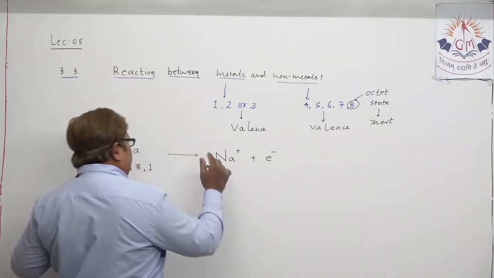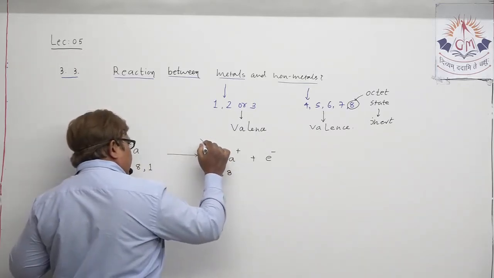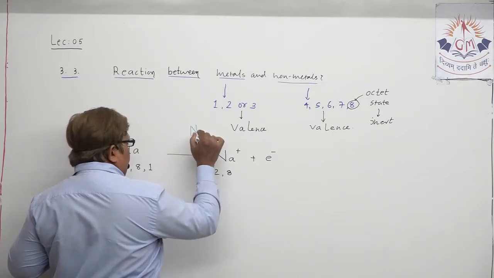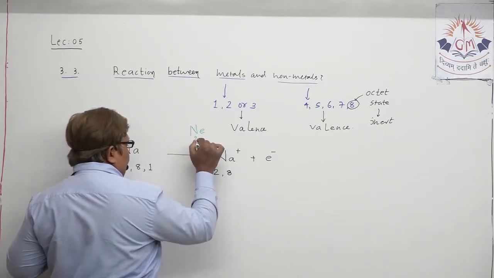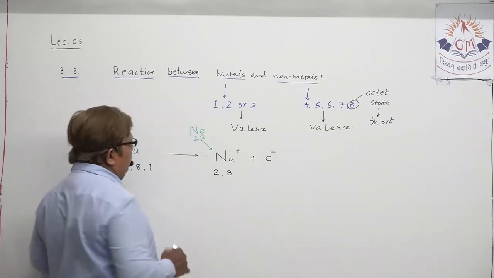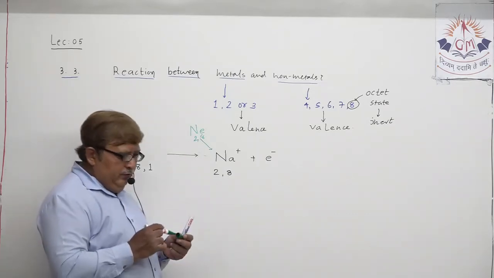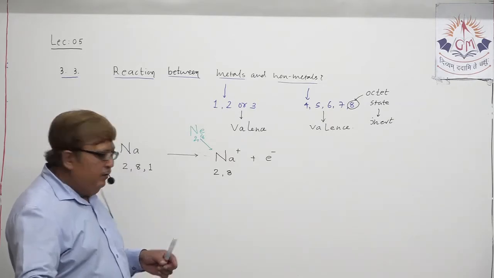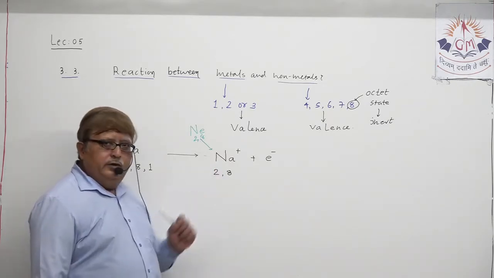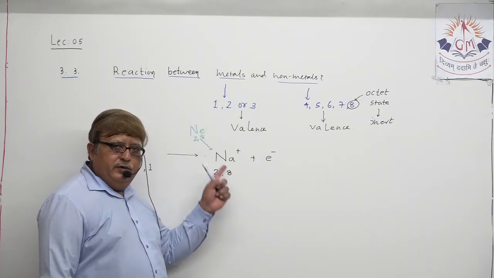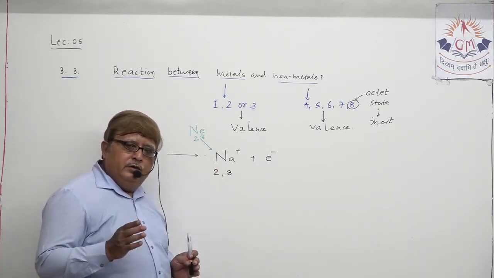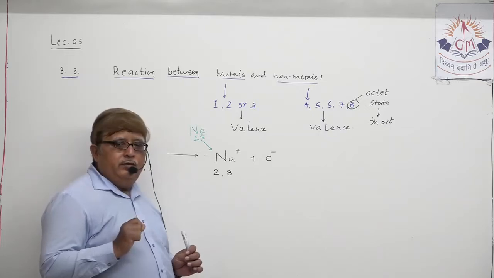It is the electronic configuration of neon, that is 2, 8. You understood this? Neon is already a stable gas, inert gas. So the sodium ion has acquired electronic configuration similar to neon.